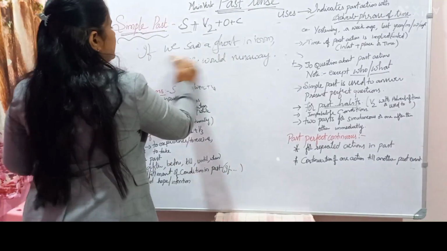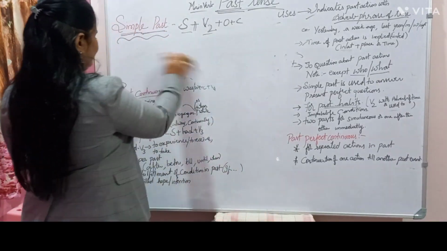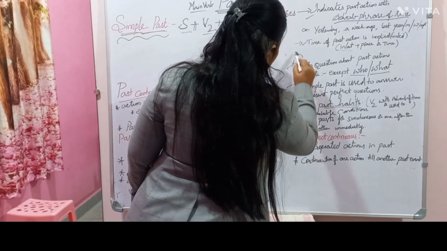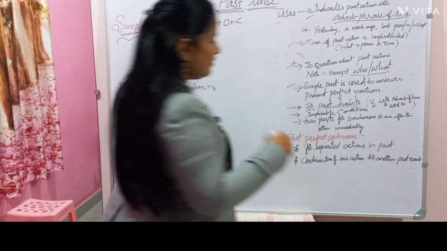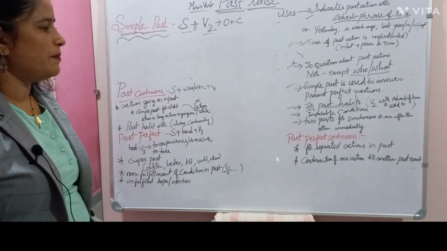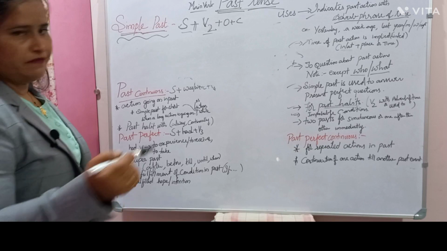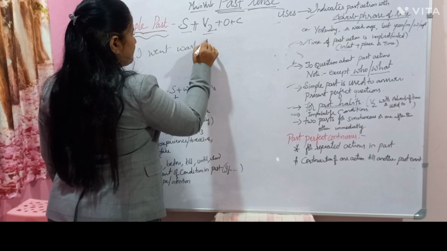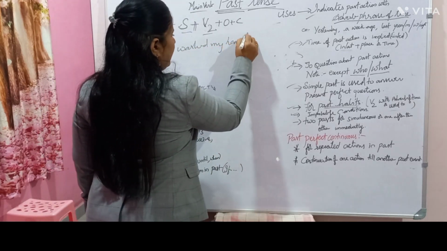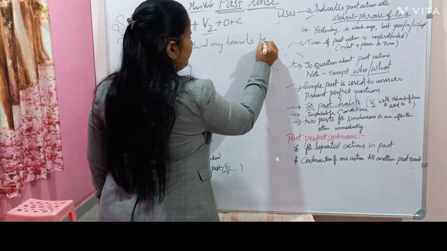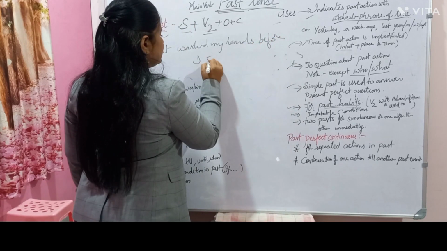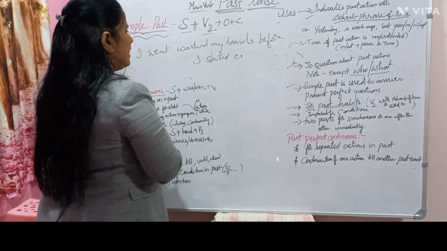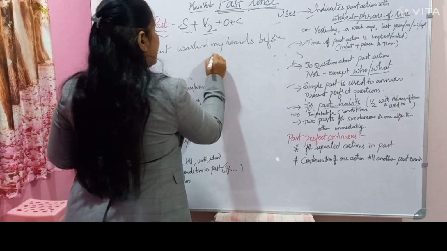So the next one is two pasts happening simultaneously or one after the other. For example, I went and washed my hands before I ate.